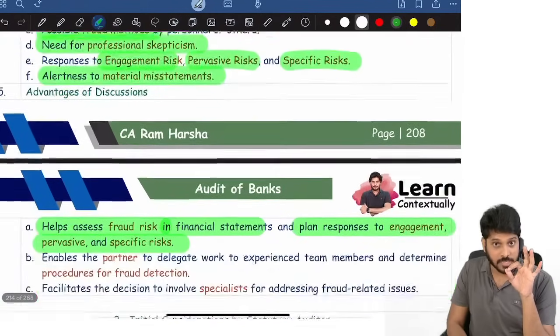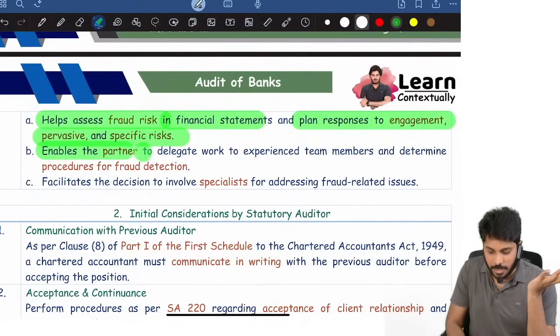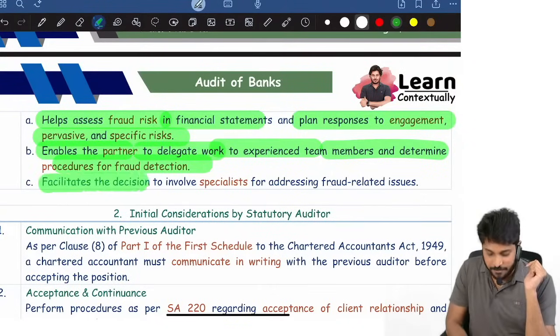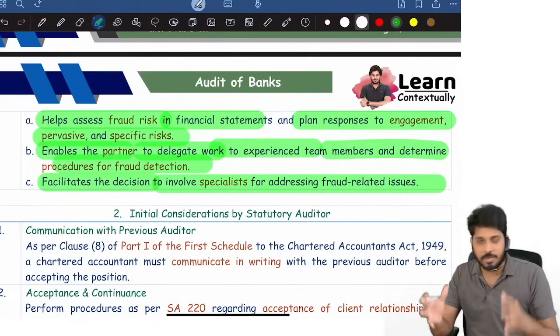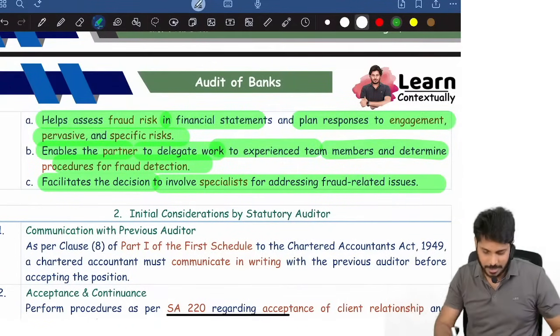What is the advantage of the discussion? It helps assess fraud risk in financials and planned response to the engagement. It will enable the partner to delegate work to experienced team members based on the work. It will facilitate decisions to involve specialists. Because of the engagement team discussion, we will understand whether a specialist or expert is required or not.